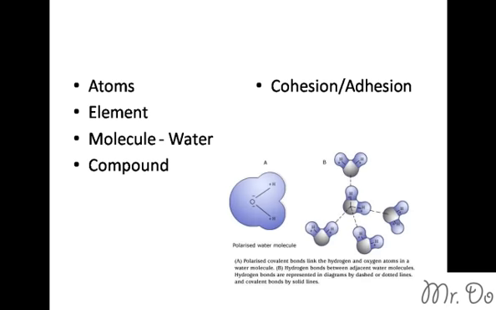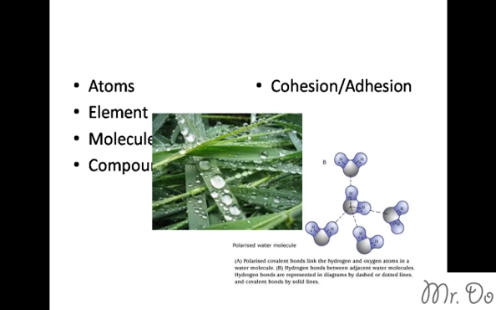So here are the properties of water. Cohesion and adhesion. Because of the hydrogen bond found in water, which accounts for cohesion, water bonds to itself. Adhesion is when water bonds to other things. The result of a water droplet is from cohesion, water bonding to itself. And when these droplets stick to other stuff like plants, that's adhesion. Cohesion and adhesion work together with transpiration to pull the water up the tree, which is very important for plants.